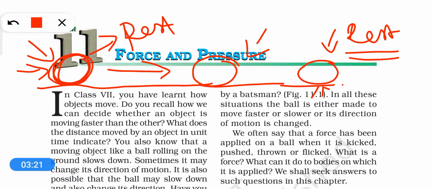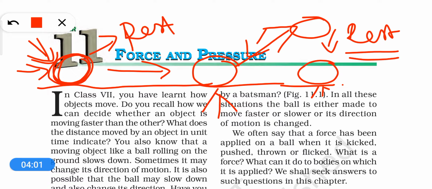Sometimes it may also happen that you kick the ball, then someone else kicks the ball, and the ball changes the direction of motion and starts moving in another direction. And during this process, not only is the direction of the ball changed, but also the speed changes. So here you can see, dear students, something which is at rest can be brought into motion. And if something is already in motion, its speed can be changed and its direction also can be changed. So these changes are called the changes in state of motion.